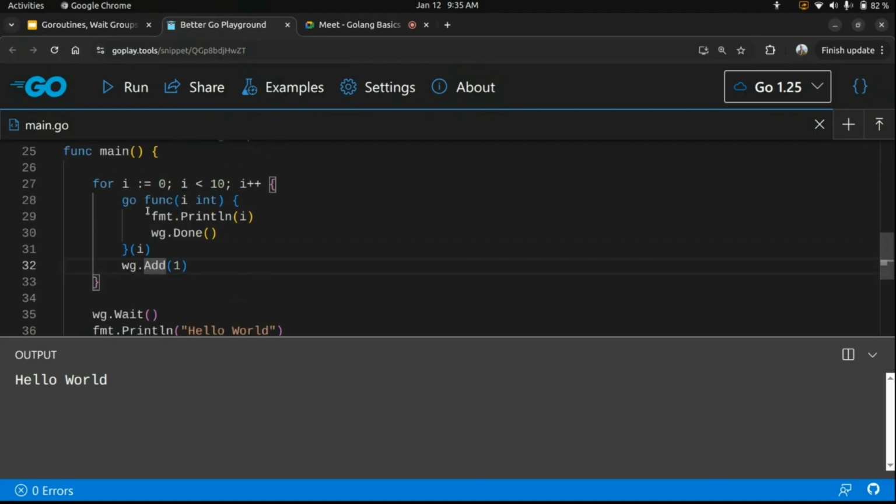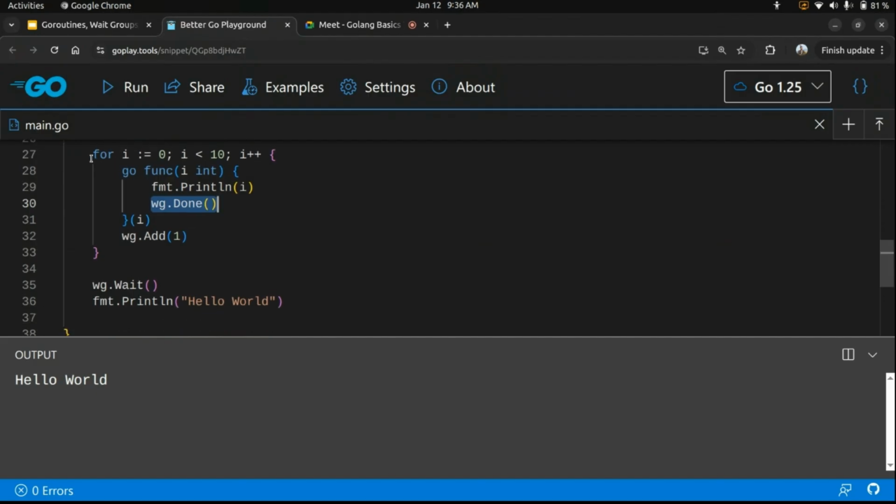When this goroutine is executed, this is the first line of the goroutine. This prints the value i, and at line number 30, this is the part where the goroutine ends. This is the last line of our goroutine, so there I am calling wg.Done. What Done does is it decrements that counter by one. So this is the internal part of the goroutine.